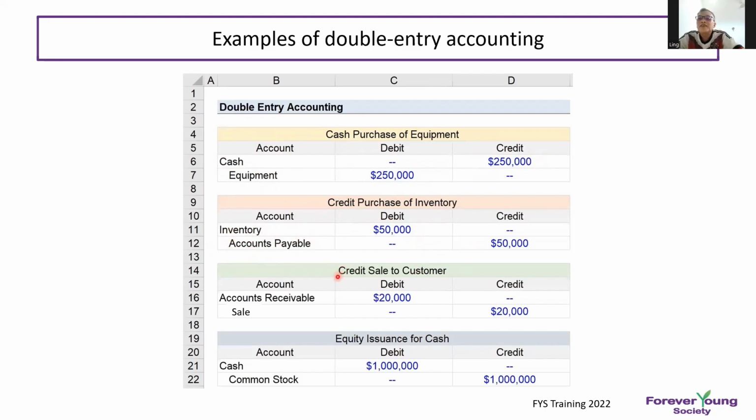Credit sale to customer, that means whatever sale you have made, you have not yet received the money, so it is accounts receivable. You key in on the debit side. Sales, you key in on the credit side. That means you see the credit and debit sides must be the same amount. Equity issue for cash is the same. Cash is on the debit side. Common stock, that means ordinary shares, is on the credit side.